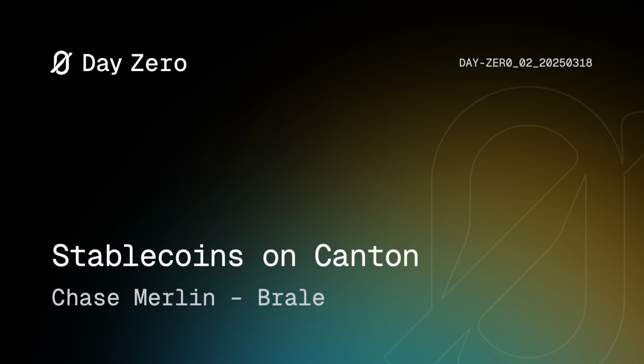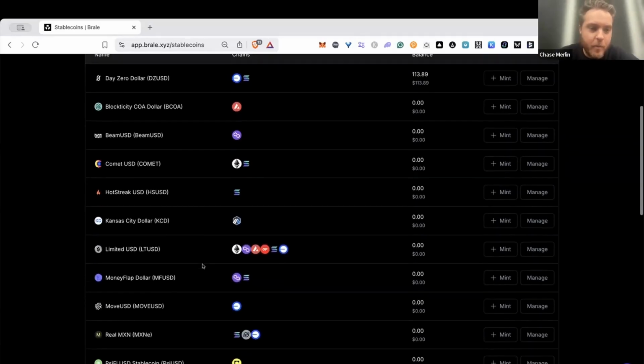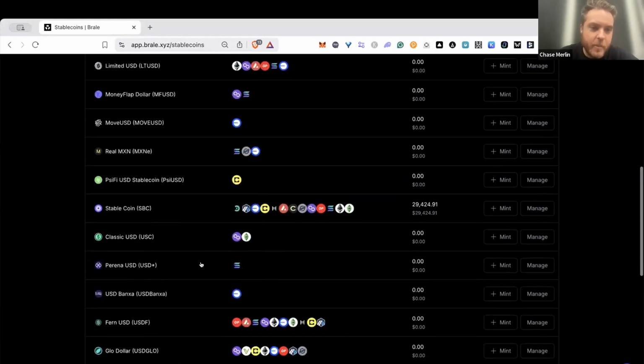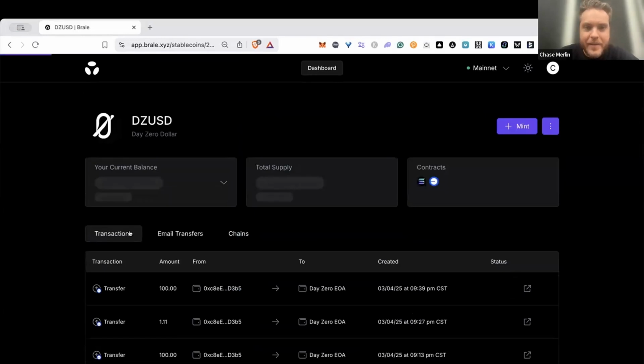Awesome. Thanks, Tanner. In this demo, we're going to issue a private stablecoin on Canton live. So we're here in the Brale dashboard. This is fully production, so all real assets, all real money flows here. We can see a number of stablecoins that have been issued by partners in the past. And for folks who were here in the last day zero, we issued DZUSD live on Base and Solana.